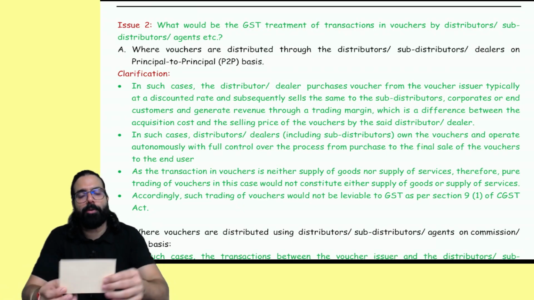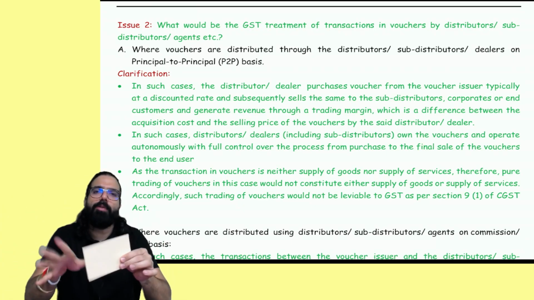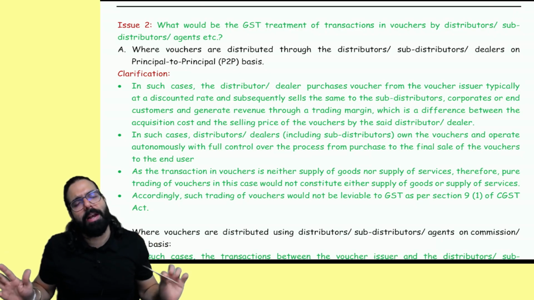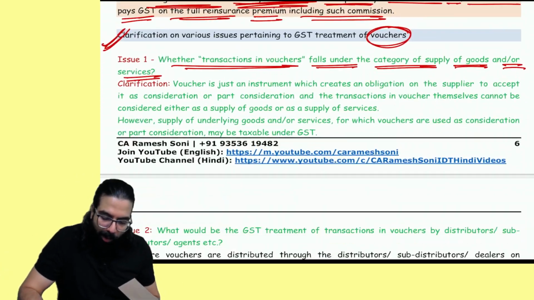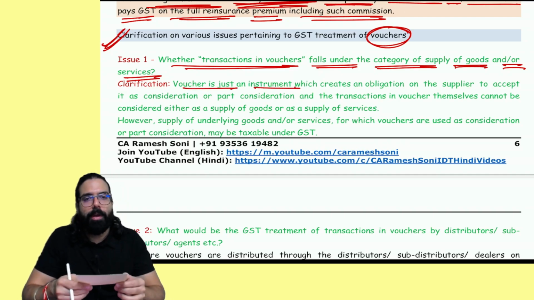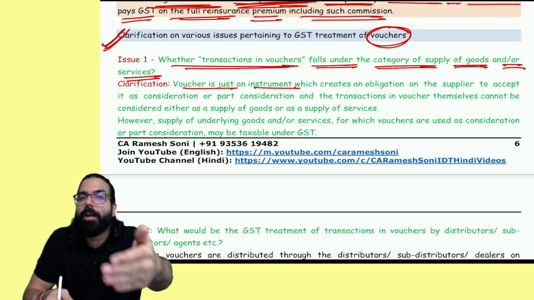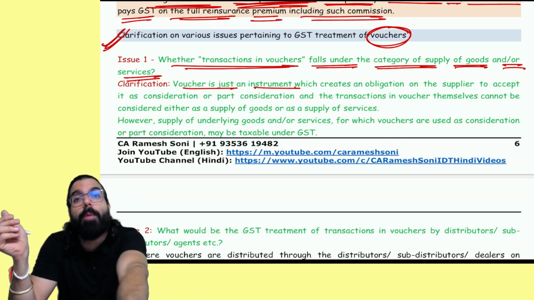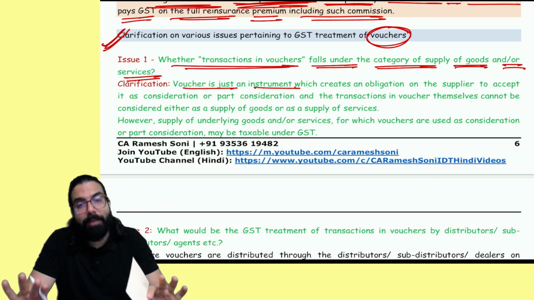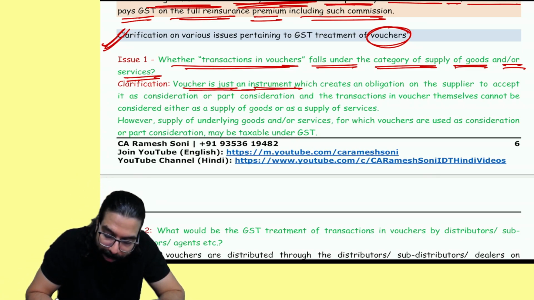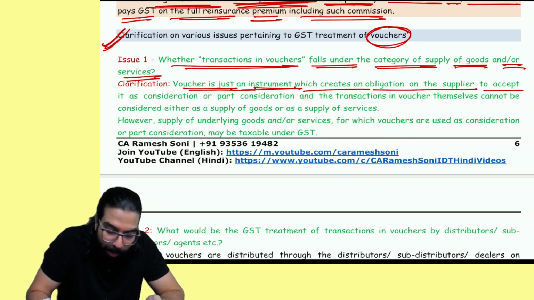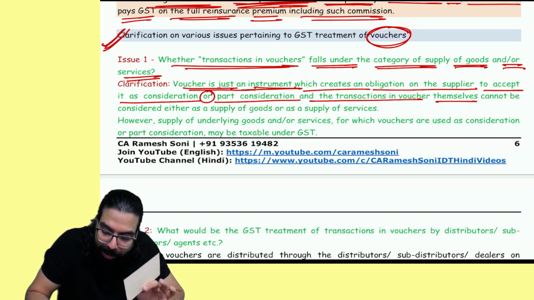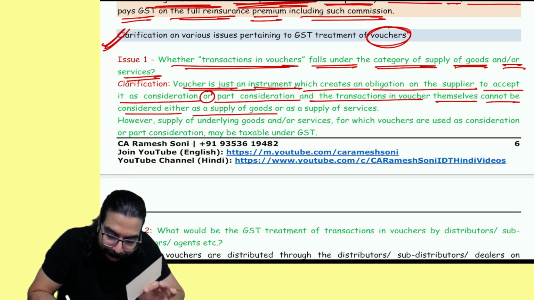I am Shopper Stop and I went ahead and sold you a voucher. Now, this voucher which is being sold, on this voucher will GST come? So they simply clarified that whenever a voucher is sold, voucher is just an instrument. Now, if I give you a voucher for goods, vouchers are just used to settle an obligation. It is like money. And hence the clarification which came was, voucher is just an instrument which creates an obligation on the supplier to accept it as a consideration or part of consideration. And the transaction in voucher themselves cannot be considered either as supply of goods or supply of service.